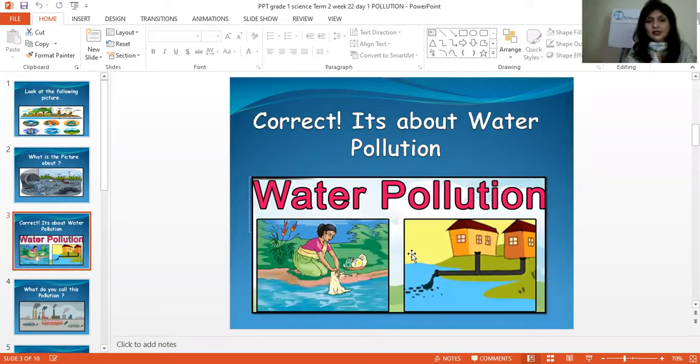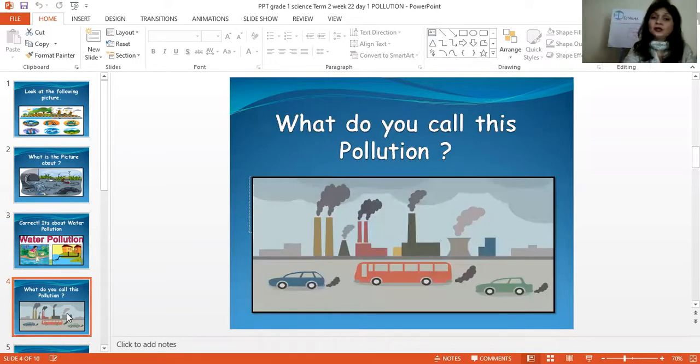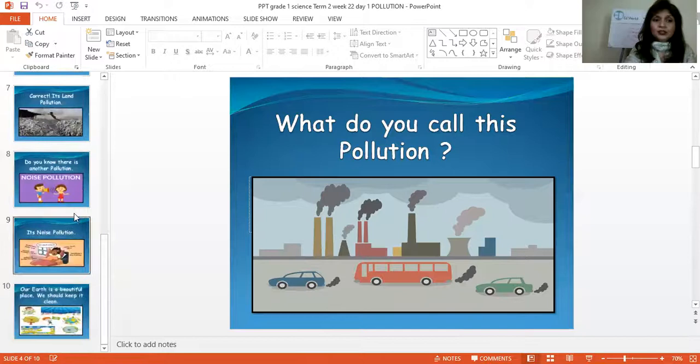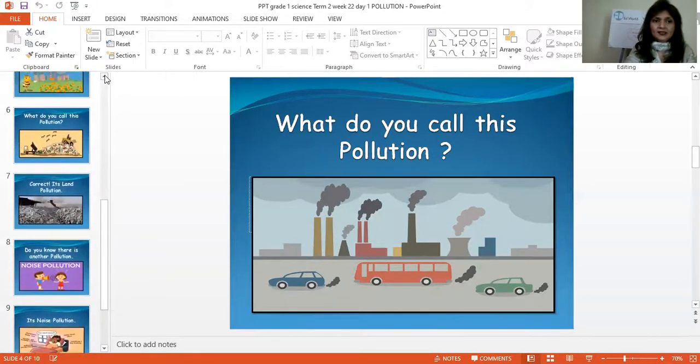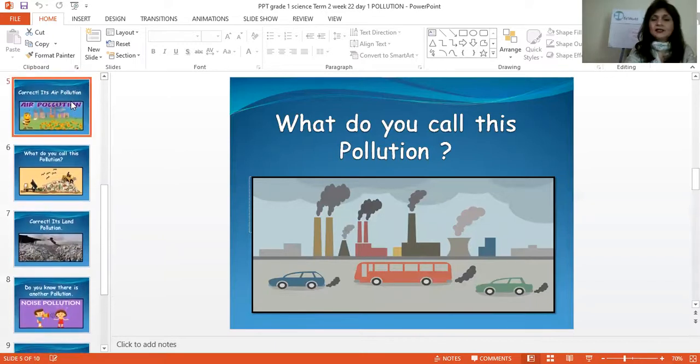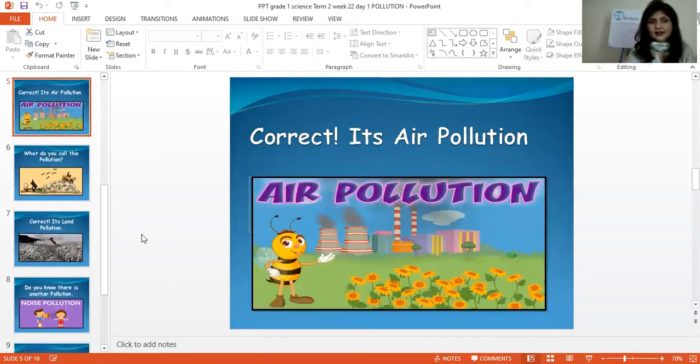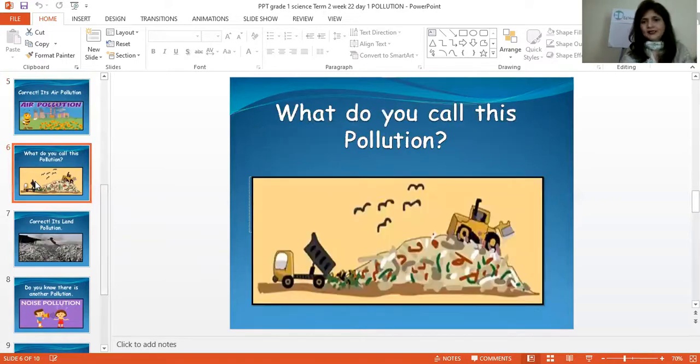This woman, you can say, is washing clothes over here. So she's also polluting the area because she's washing dirty clothes. So this is also water pollution. Now what happens here? What do you call this pollution? You can say smoke is coming out from this factory, smoke is coming out from the cars. So what type of pollution is this? Yes, correct. It is air pollution, right?